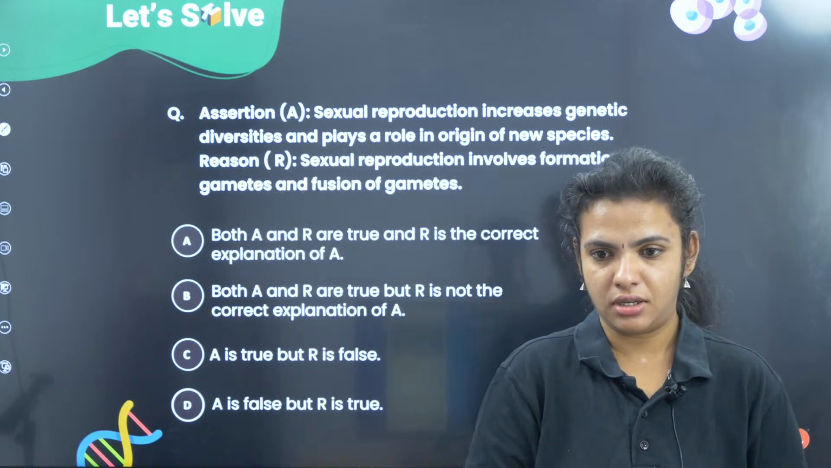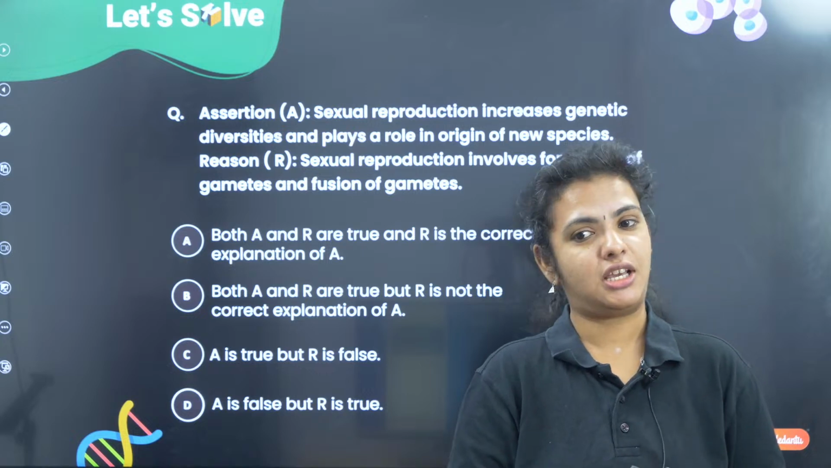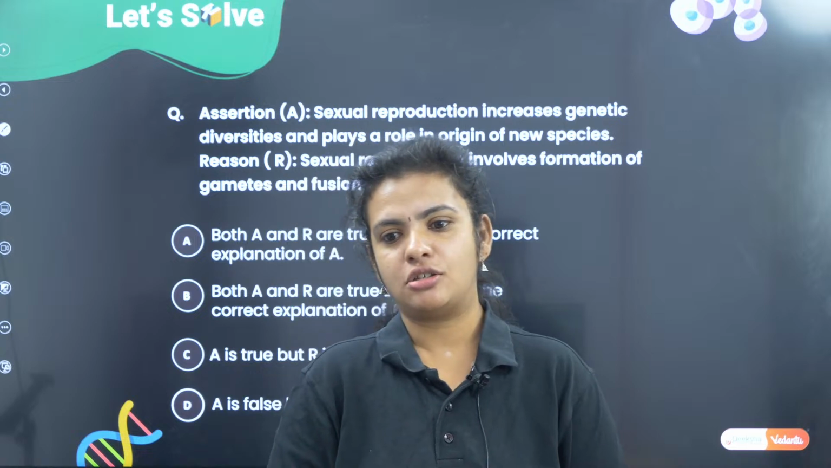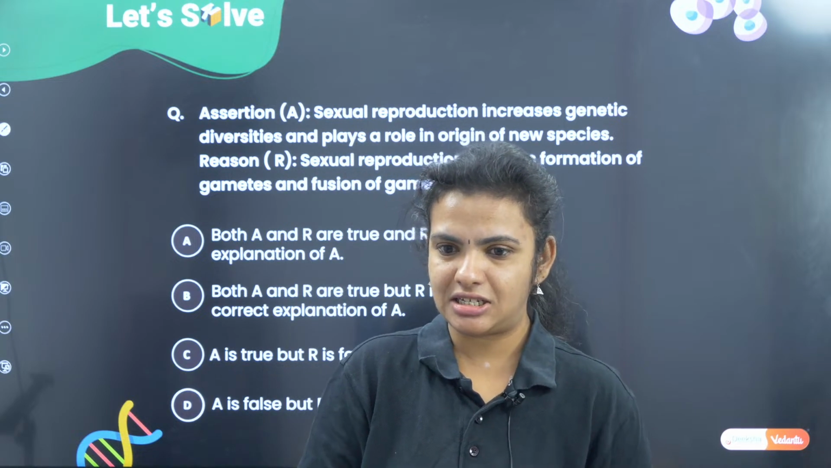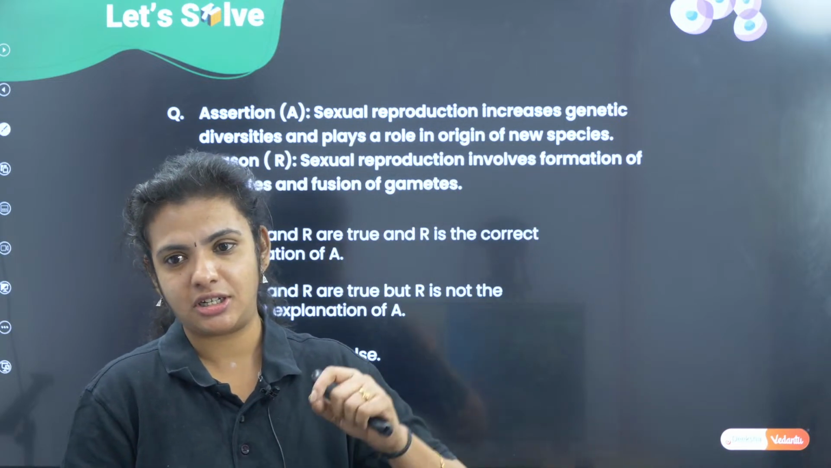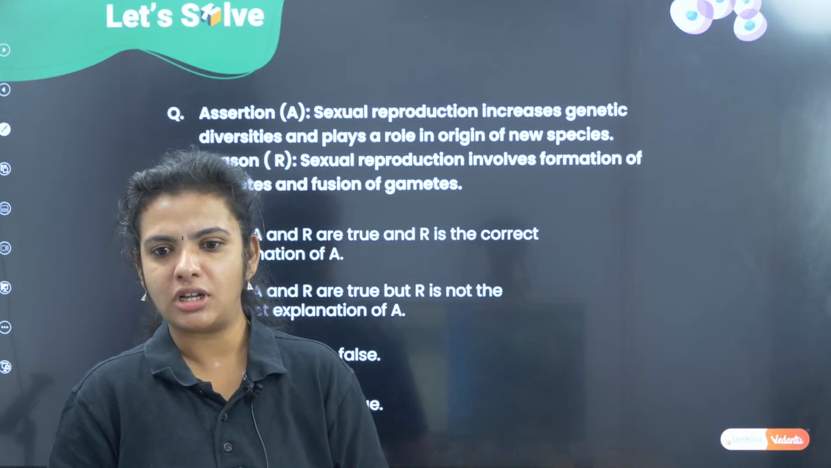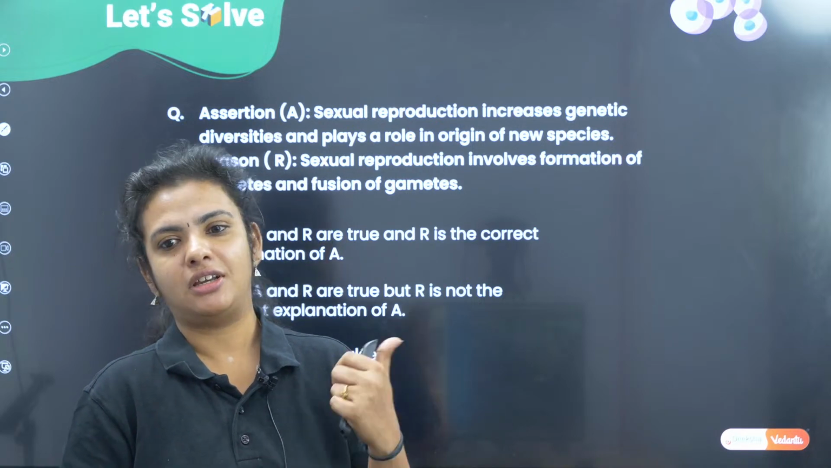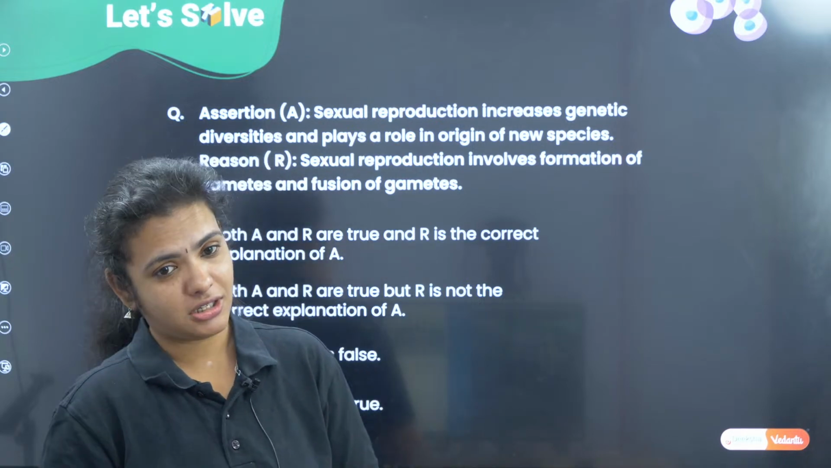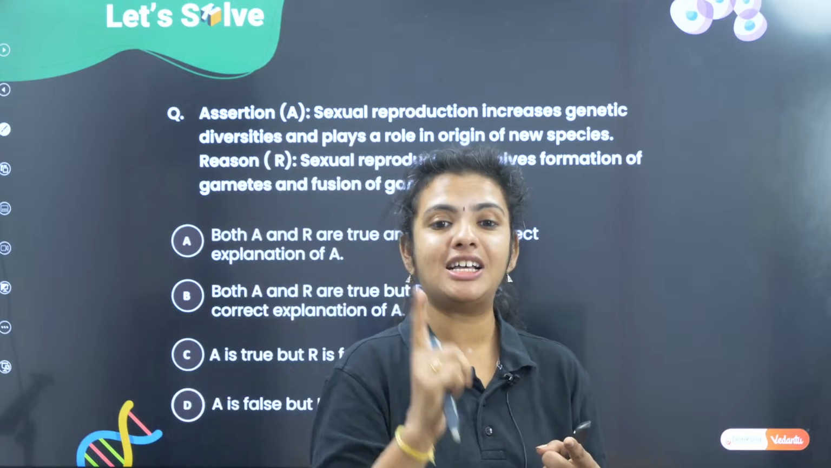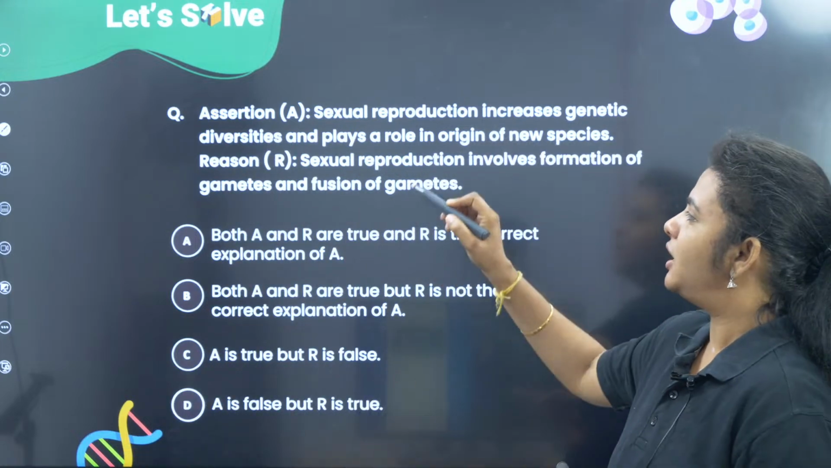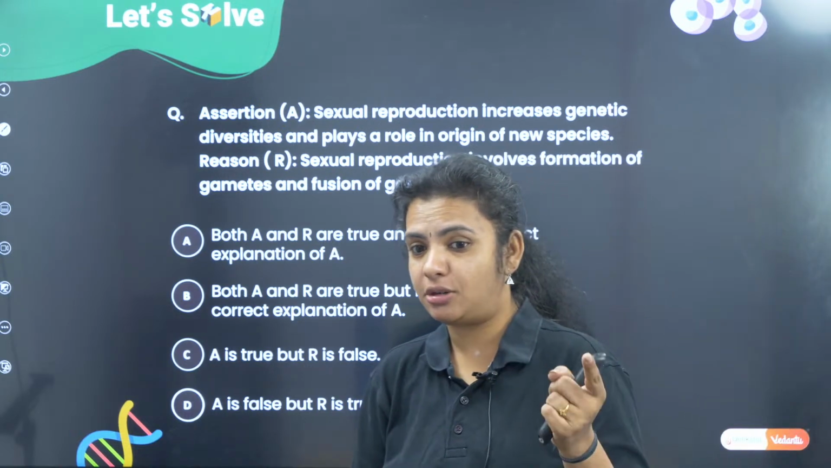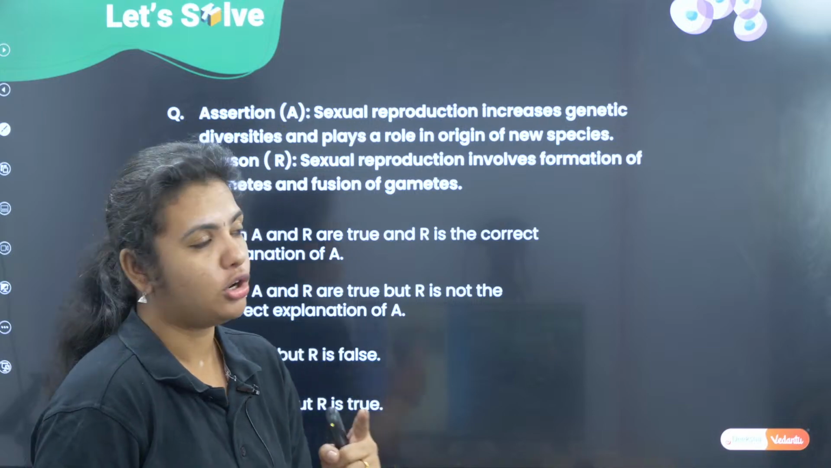Okay. Litin says A, Dhanush says A, Netra says B. So here also there is a slight confusion between the children. Everyone agrees that both are correct, but again there is confusion whether it is the correct explanation or not. I have asked you to ask yourself the question about the reason: why, how? Is there any connection between the two? This is how you are going to answer.